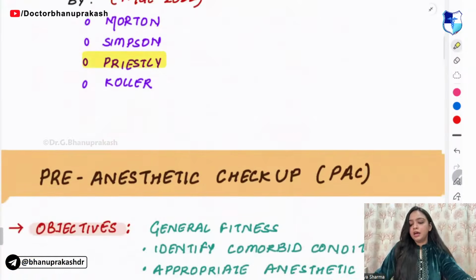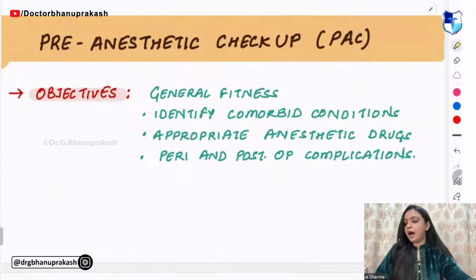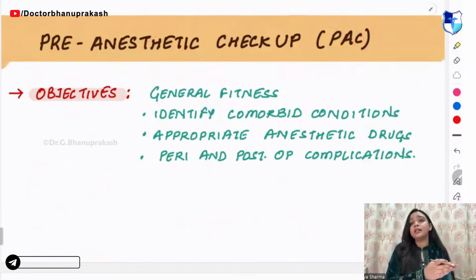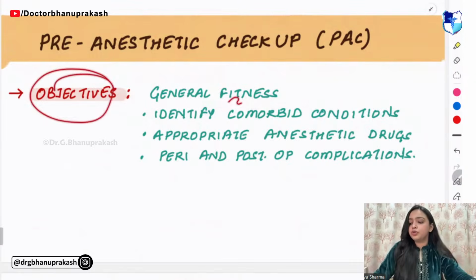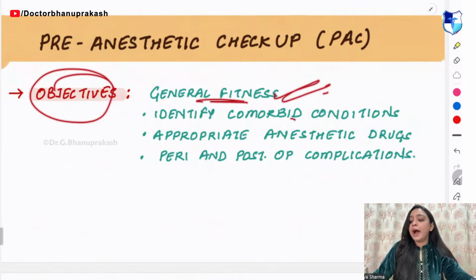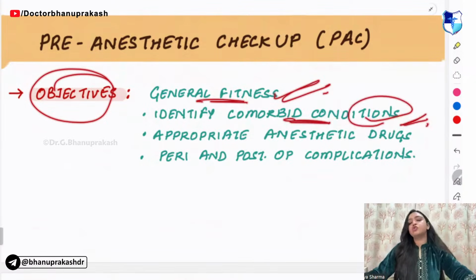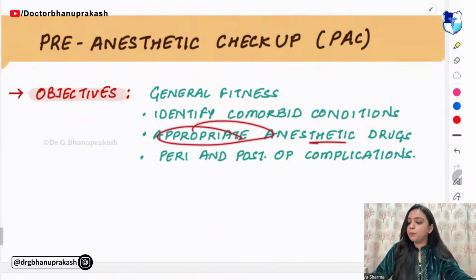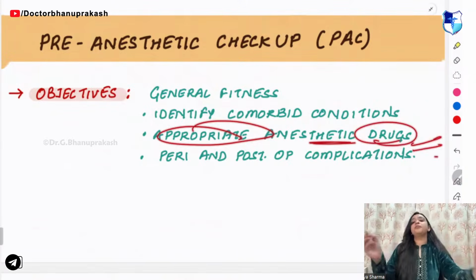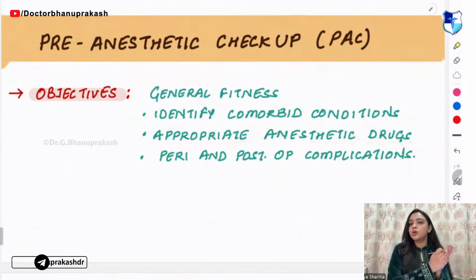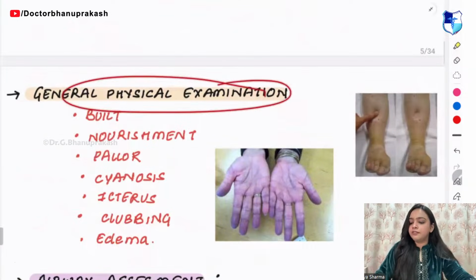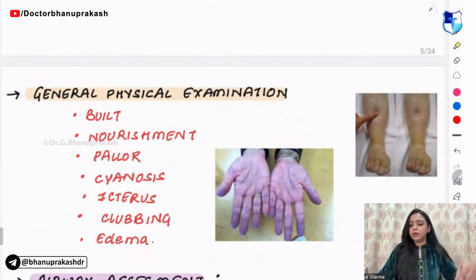Very good, guys. Now, the next thing you have in anesthesia is the pre-anesthetic checkup. Why is this pre-anesthetic checkup used? It is used to check the general fitness, to identify any comorbid conditions, whether there is any other disease in the person, and for choosing appropriate anesthetic drugs, to ensure that whatever we give the patient is right. So this is the general physical examination. You don't need to go into detail of this.